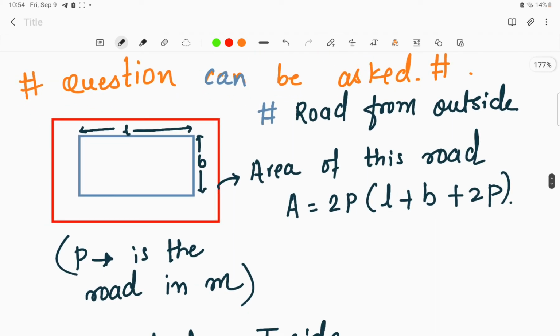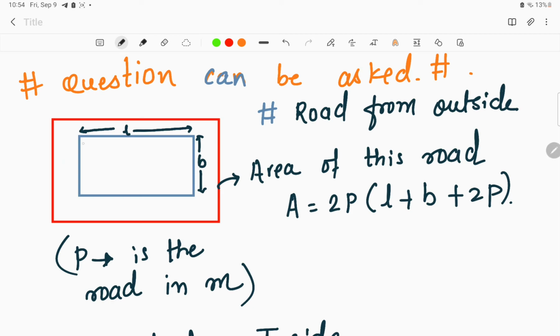Questions on the rectangle have been asked before in the examination, like if we are considering one rectangle with length L and breadth B, and outside the rectangle we are considering a particular road of p meter.